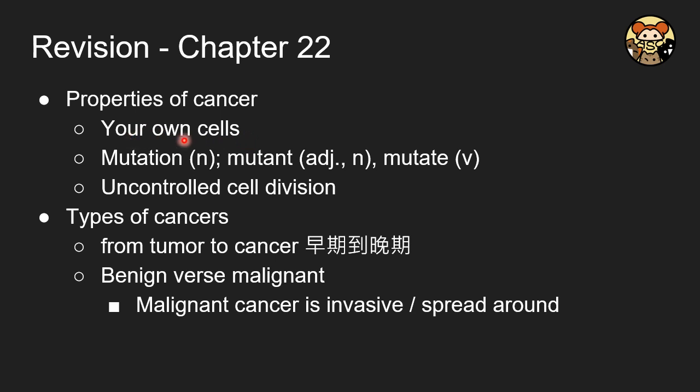It is actually your own cell after mutation, and it results in uncontrolled cell division. And there will be different types of cancers, from tumor to cancer, and also the benign to malignant. For the malignant one, it is the invasive version of the cancer through the blood vessel and also the lymphatic system. It will go to different places, which means that you are more likely to die because of that.